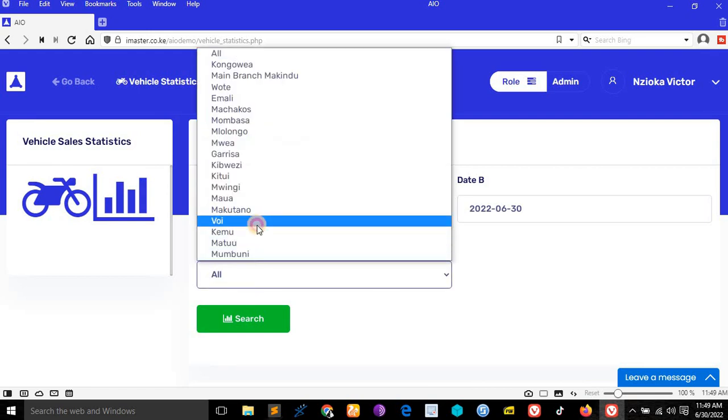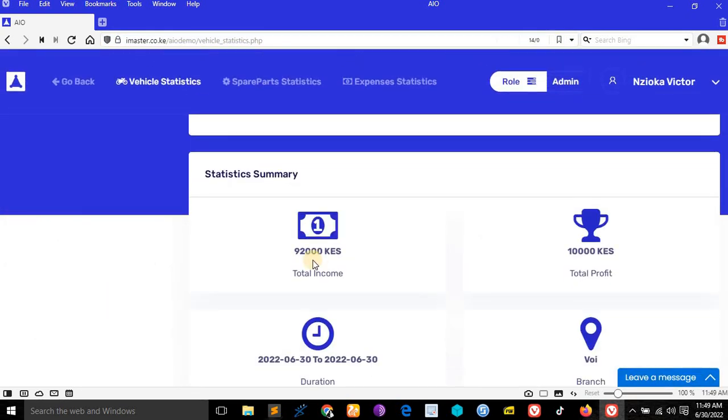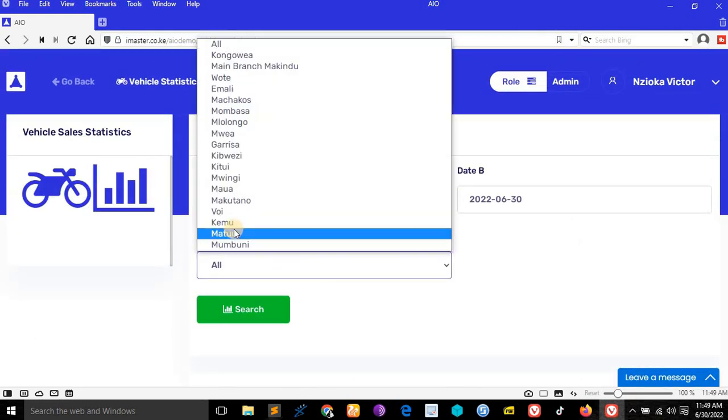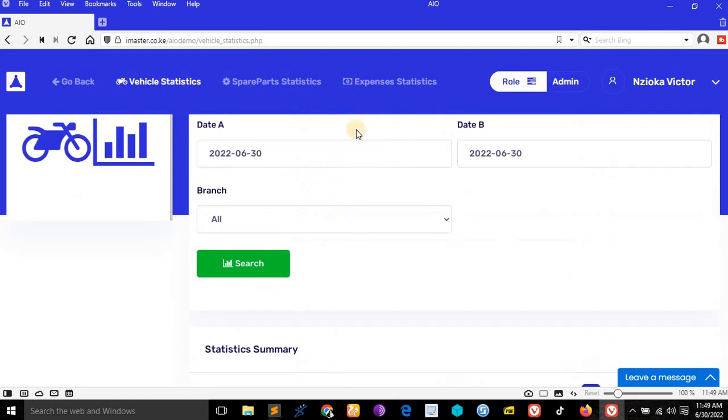You can select any branch like this. You can see this Voi is the one which has sold, you see. But if we select another branch, like Kemu, there is nothing which has been sold in Kemu today, you see. 0.000. The same thing applies to spare parts statistics.